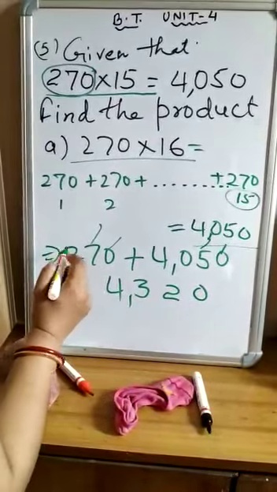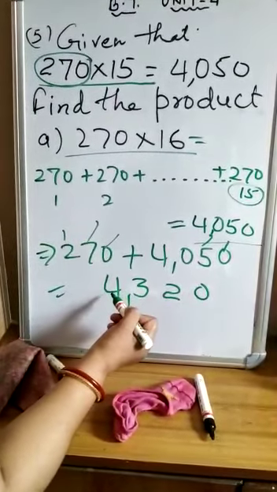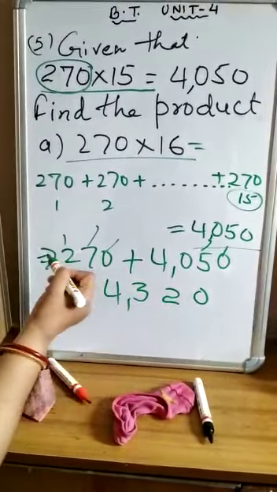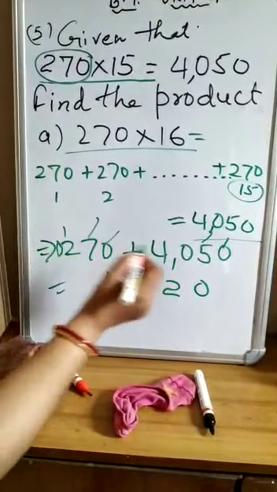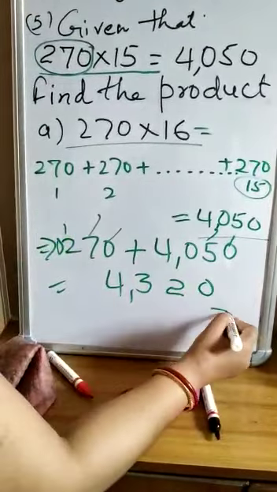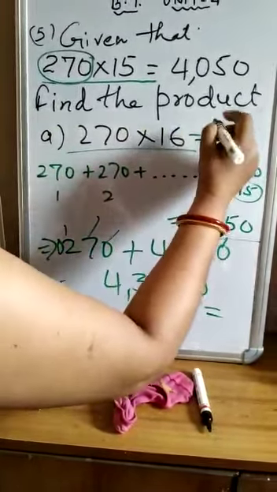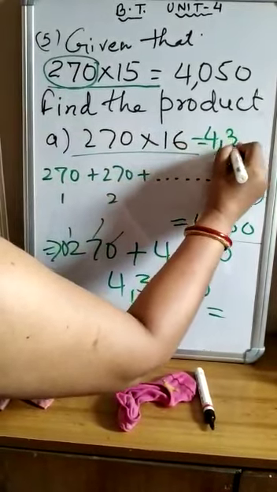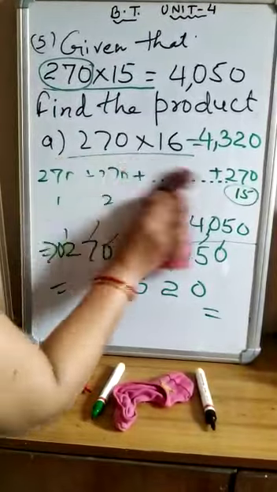This ten-ten will become 100. So 1 plus 2 equals 3, and 4 is as it is. I will write it down because in the thousands place no digit is there, so 4 plus 0 is 4. So this is the answer: 270 into 16 is 4320. You multiply, then you will see that it is 4320. Now next question.